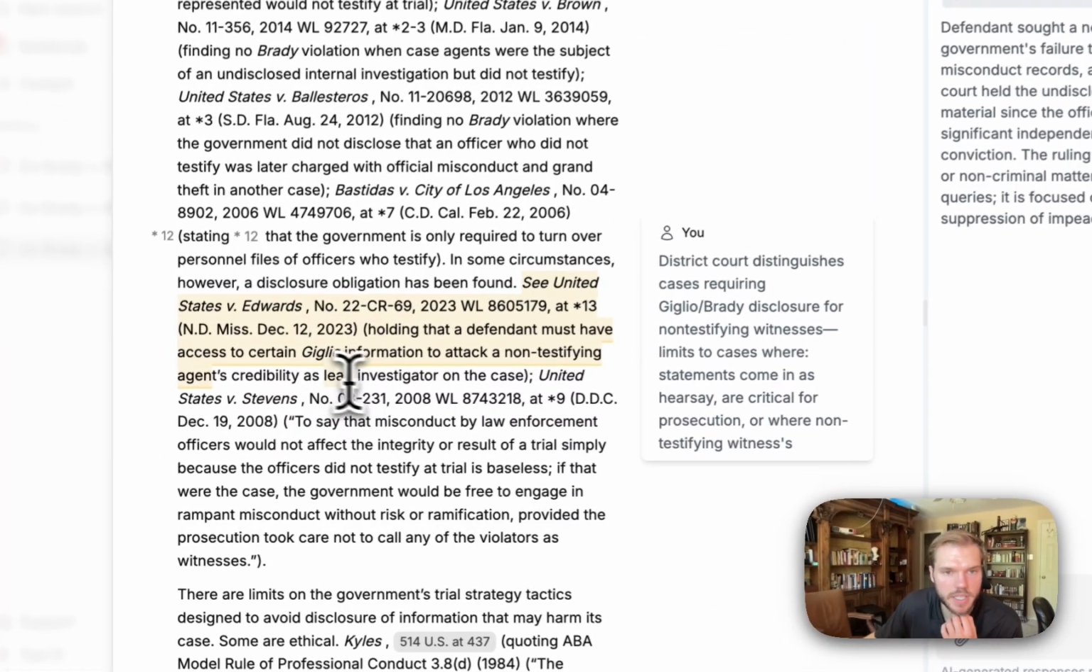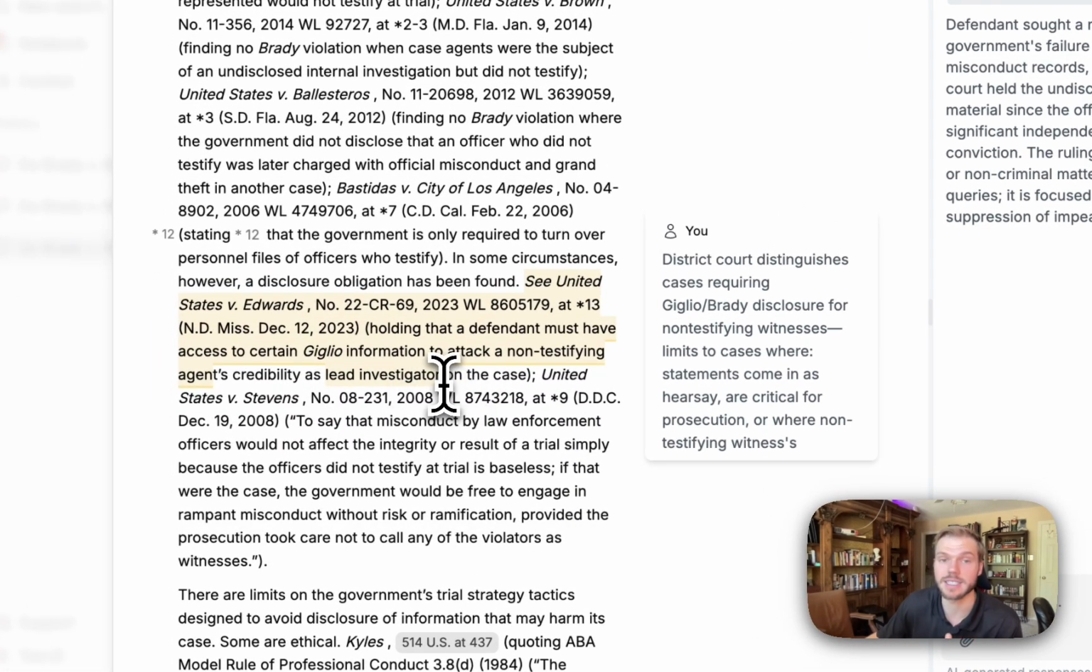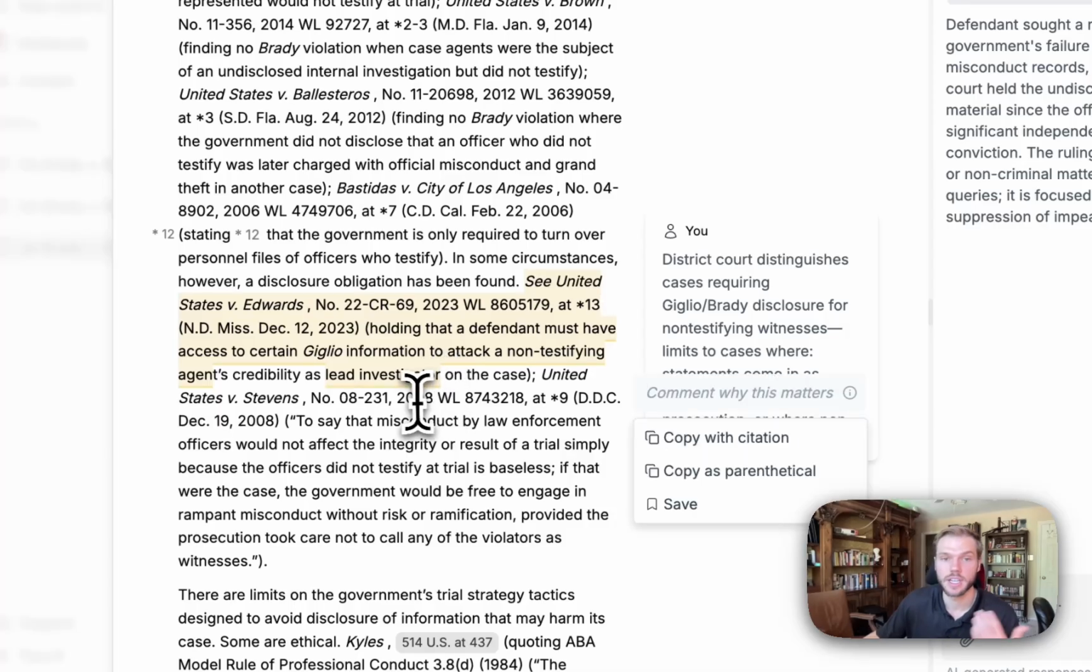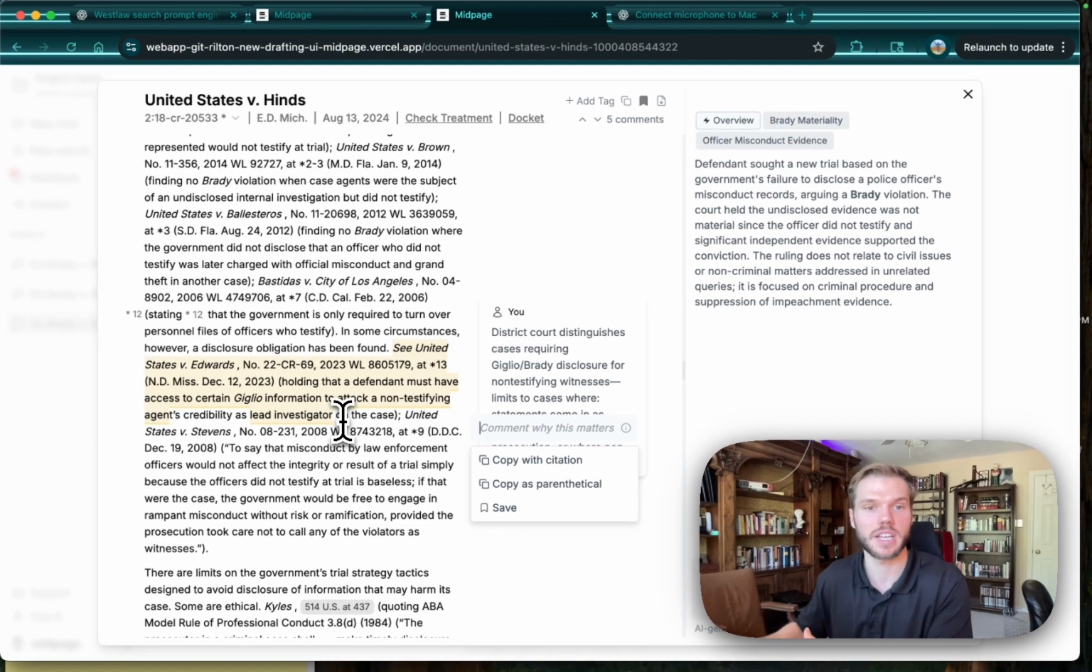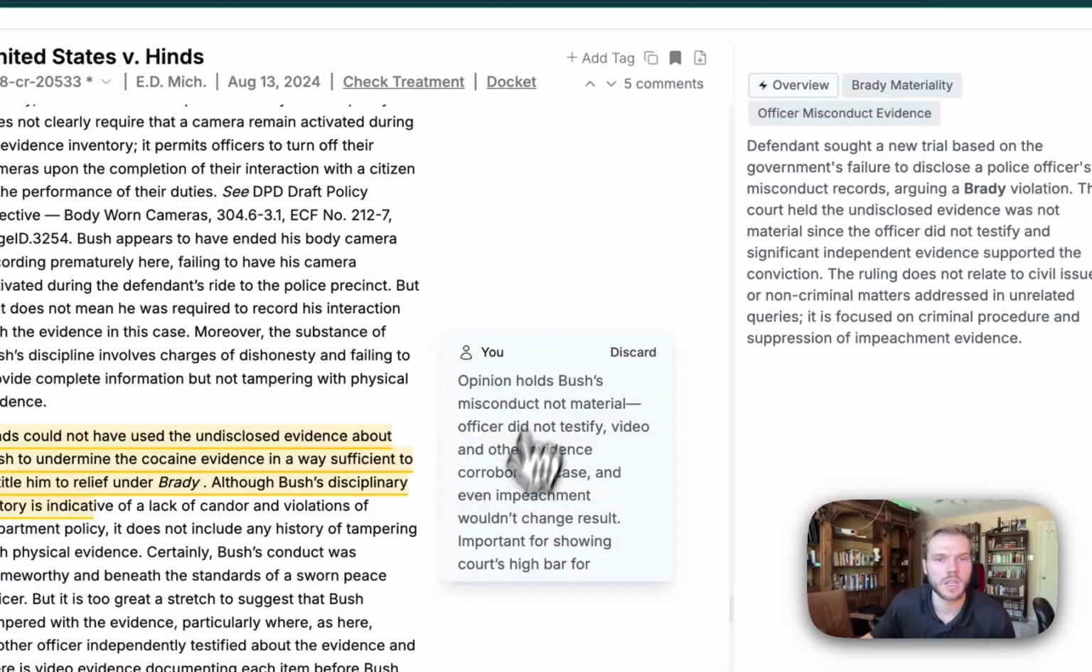All right, so here we see a distinction where if it is the lead investigator on the case. So that's really helpful to see. The courts have drawn a distinction. Is this someone who's kind of a peripheral agent? Are they just a part of it? Or are they the lead investigator on the case? Let's see what other comments are here.